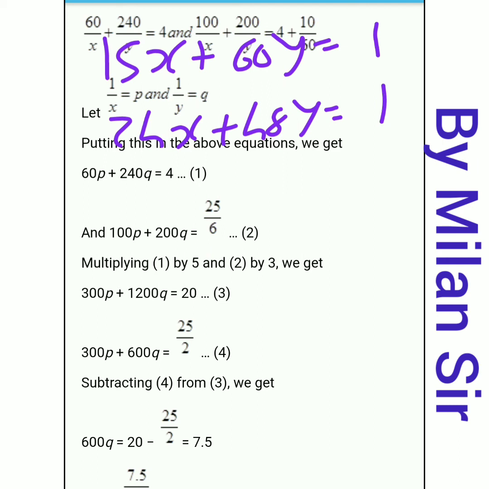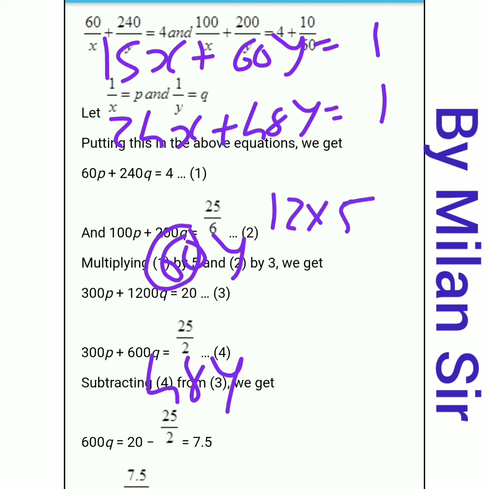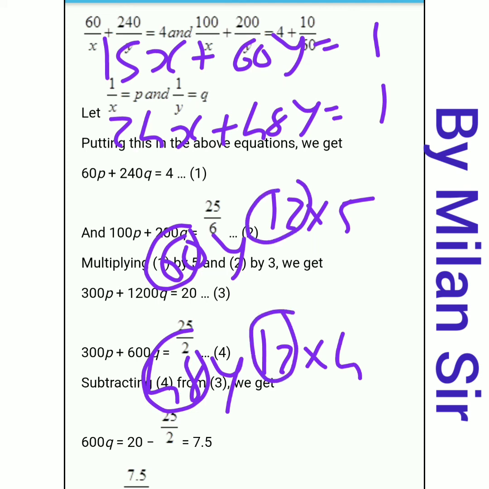Okay. Now again we can use the elimination method and we can go for the variable y, right? 60y and 48y. Now 60 means 12 fives are, and 48 means 12 fours are. So we do not need to transfer this 12 because it is already common in both terms.